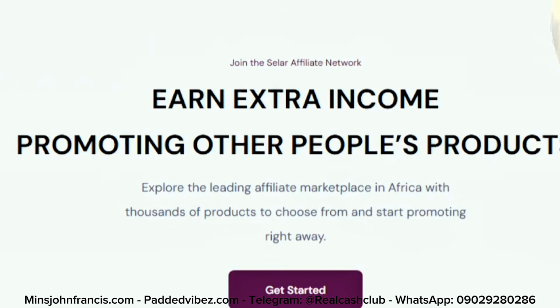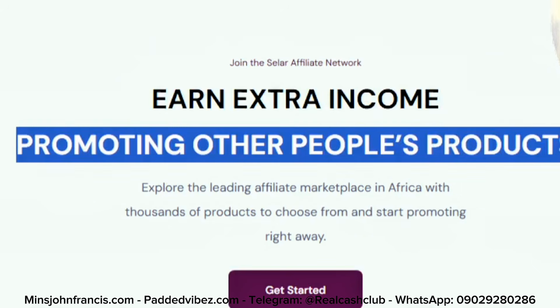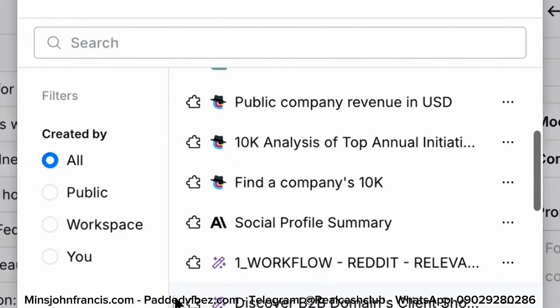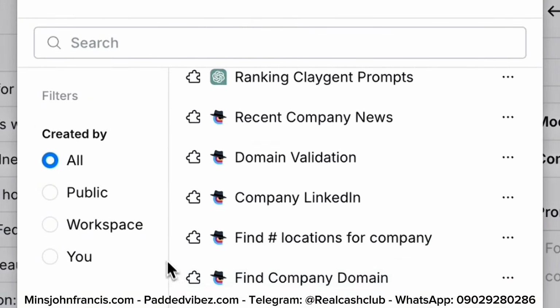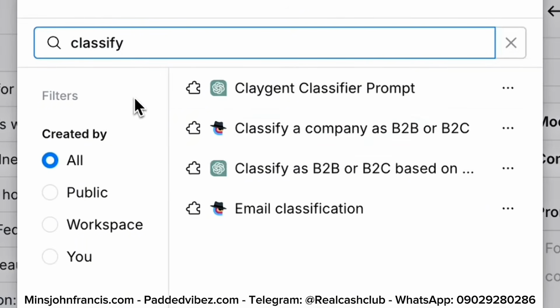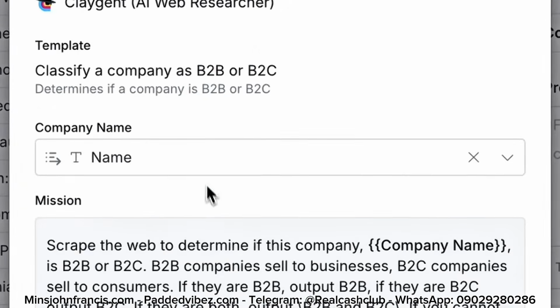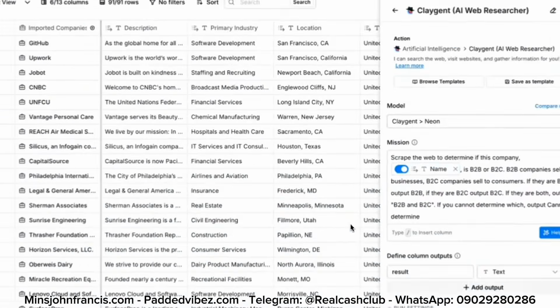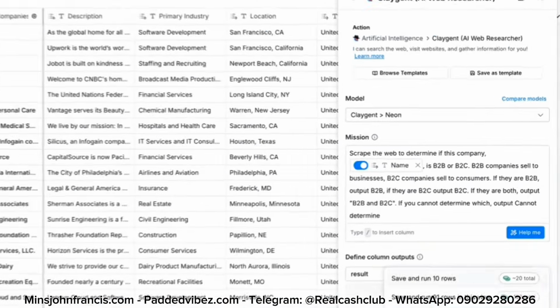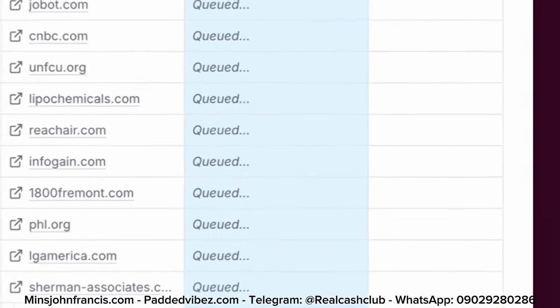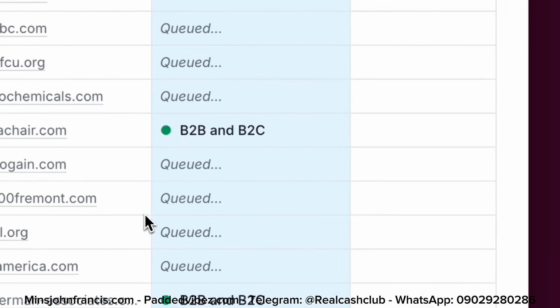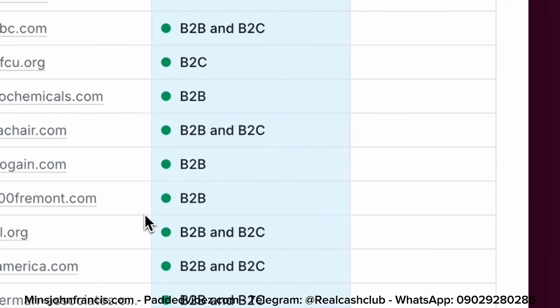And this is what they said here. You can actually build a business promoting other people's products, all right, which means you don't have to create this product yourself, you don't have to deliver it, you don't have to ship it. People that are interested in that product are going to simply buy from you, and when they buy, the owner of this particular product is going to simply give you a certain commission which they've already embedded automatically on this particular product. Okay, what you need to do is simply go ahead and sign up your account as an affiliate,